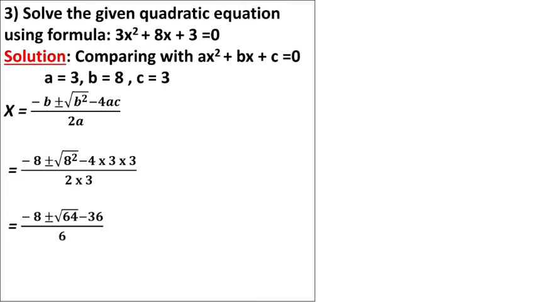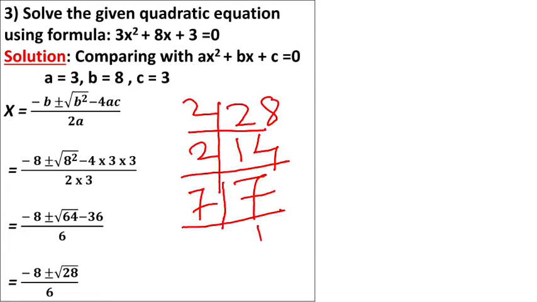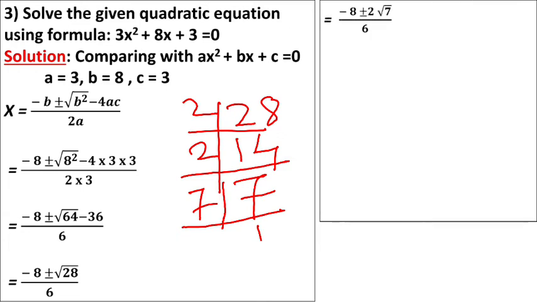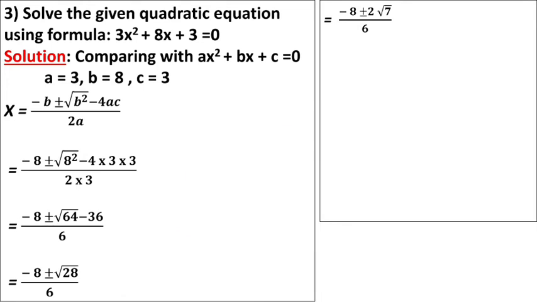Minus 8 plus minus under root square of 8 is 64 minus 4 3s are 12, 12 3s are 36. Now denominator is given 2 into 3, 2 3s are 6. So here 64 minus 36 we get 28. Do the prime factor of 28, we get 4 into 7. So 4 is the square of 2. So 2 will come out, under root 7 we get. So minus 8 plus minus 2 under root 7 upon 6.